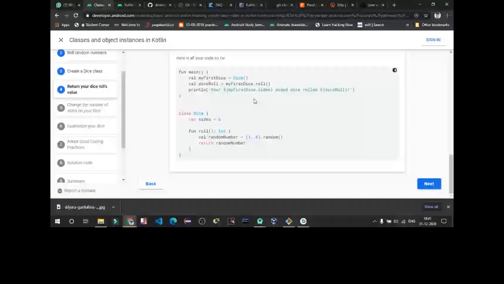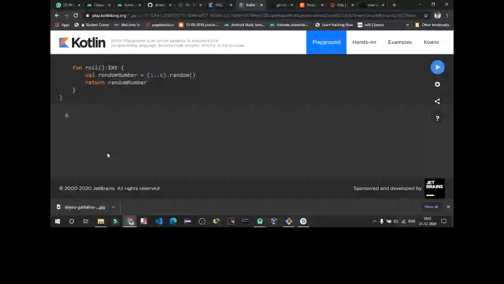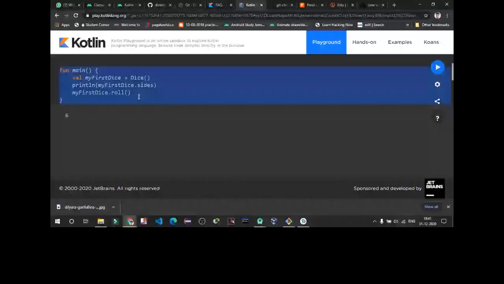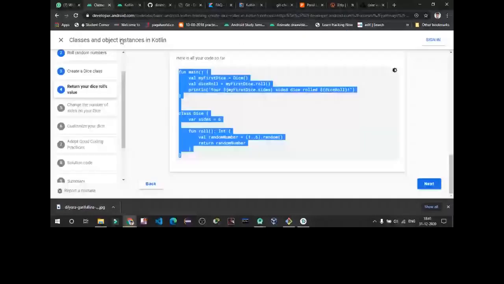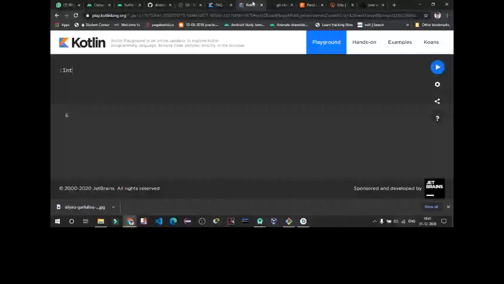Now as it's returning, we have to print the value of this dice roll. So your six-sided dice rolled six.